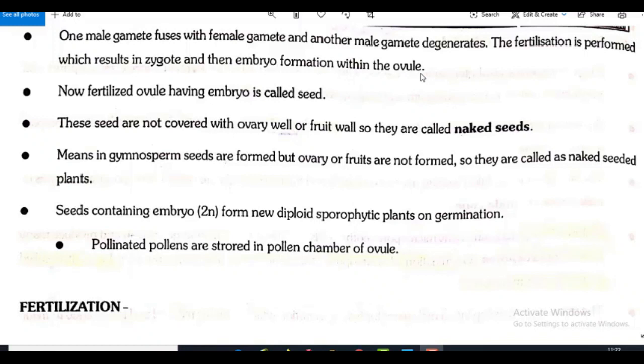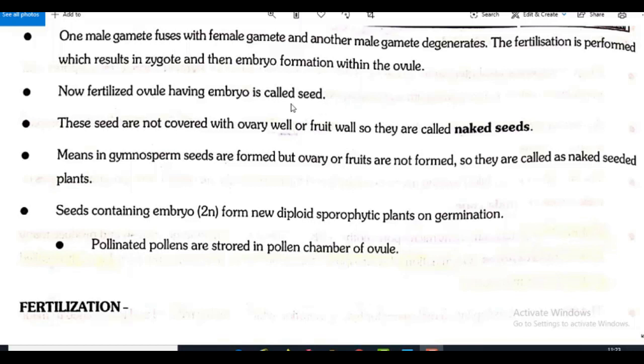The male gamete which fuses with the female gamete results in the formation of zygote, and then from this zygote what is forming? Embryo, and it is forming within the ovule. Now the fertilized ovule having embryo is called a seed. So what is it known as? The fertilized ovule having embryo is called seed.